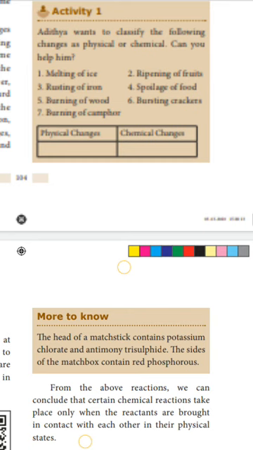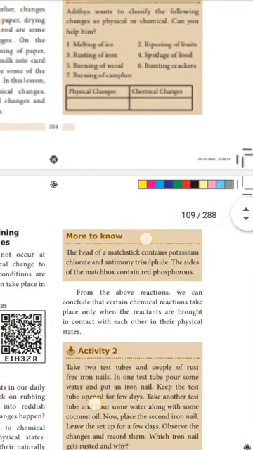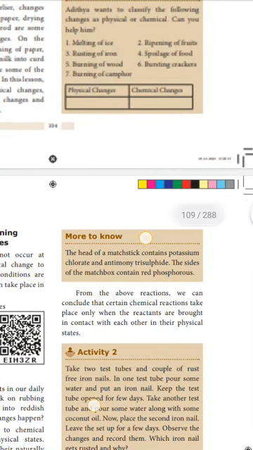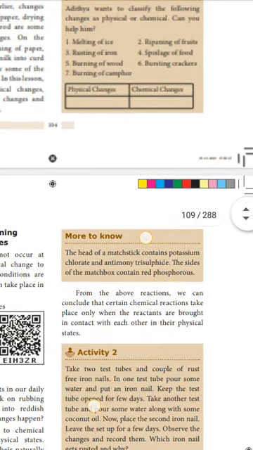From the above reactions, we can conclude that certain chemical reactions take place only when the reactants are brought in contact with each other in their physical states. What are we concluding from these activities? We are concluding that certain chemical reactions take place only when the reactants are brought in contact with each other. Here the things have to contact each other in their physical states.